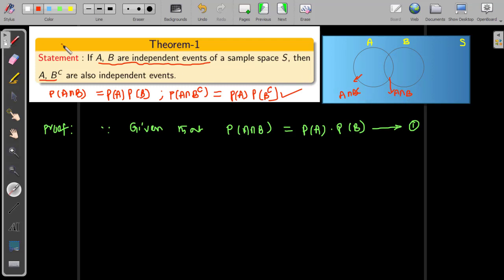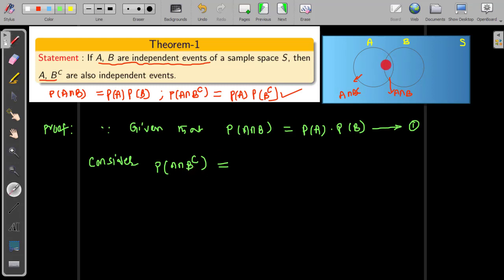Let us start the proof. Consider the LHS: probability of A intersection B complement. We start here because we need to prove that probability of A intersection B complement equals probability of A times probability of B complement. If you look at the Venn diagram, A intersection B complement.